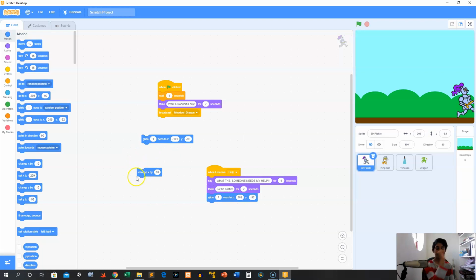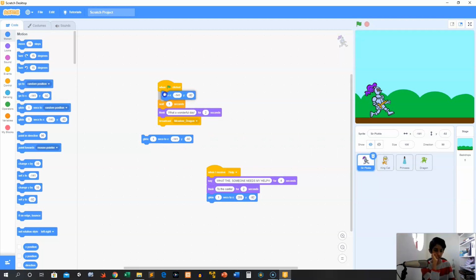And then we can remove that. This was his original spot. So we can go and put a glide over there, and that will send him back to his spot. And then we can put a go to. That way, when he does stuff, he's actually in the right spot. Now we can hide that.